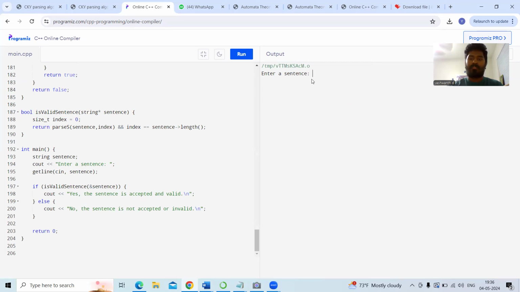Now I'm going to give valid sentences as input. The first valid sentence is, she look at flight deals. Yes, the sentence is accepted and valid. I'm executing the second sentence, and each and every sentence one by one. He verify flight ticket.